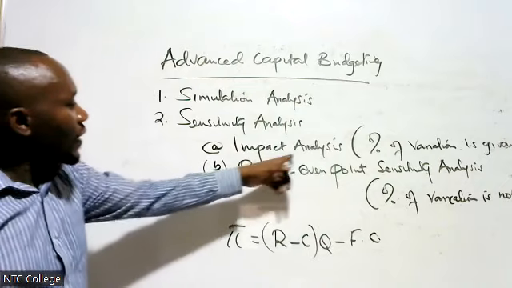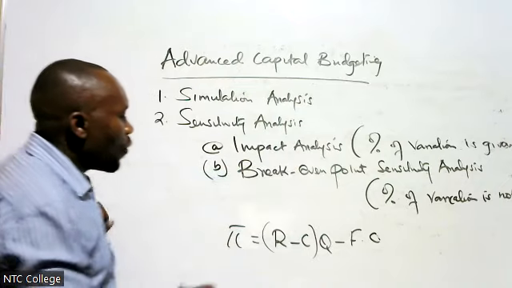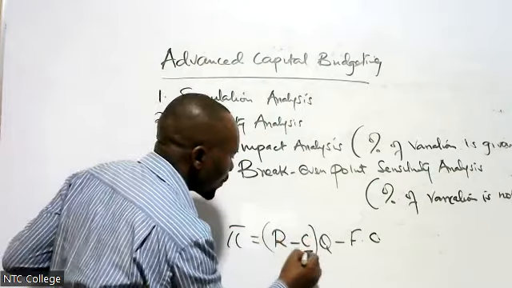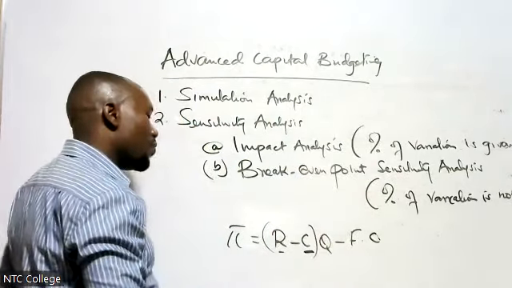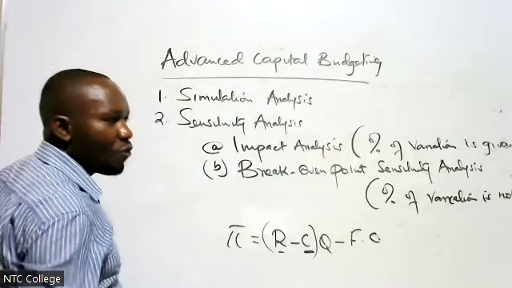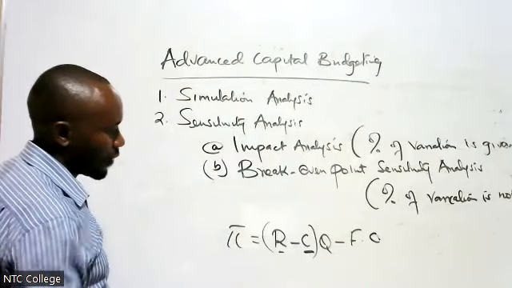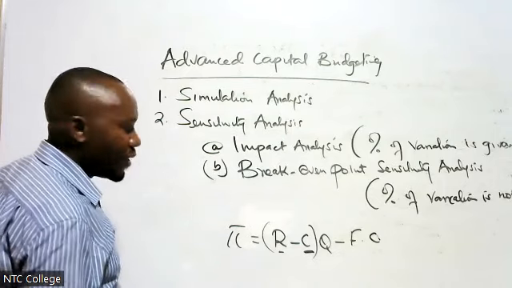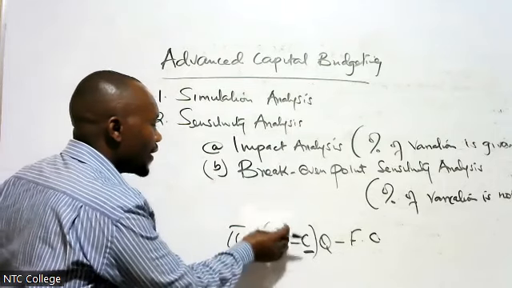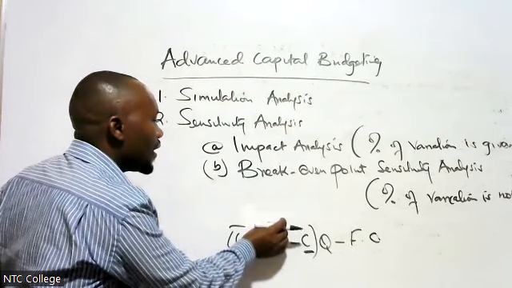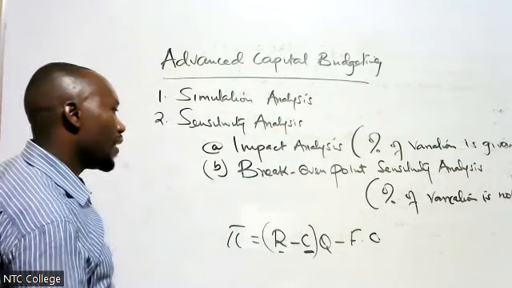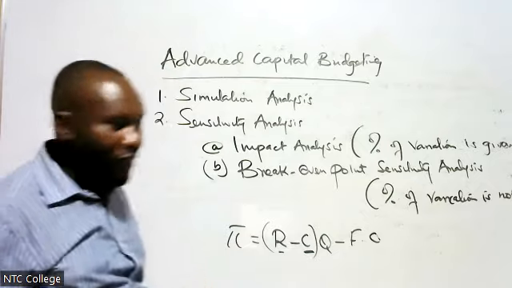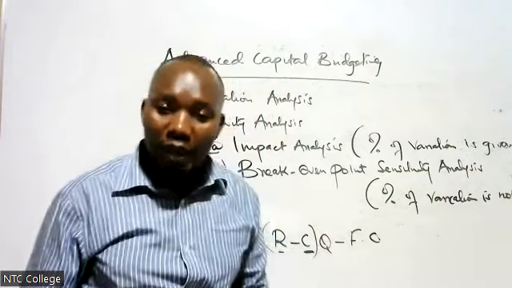Now, under impact analysis, you will be told that there was a percentage increase in cost or revenue. They will give you the change. So they are asking you, what will be the profit? What will be the NPV if there was a 10% increase in revenue? How will NPV behave? How sensitive is the NPV? But under break-even point, they will not tell you that.